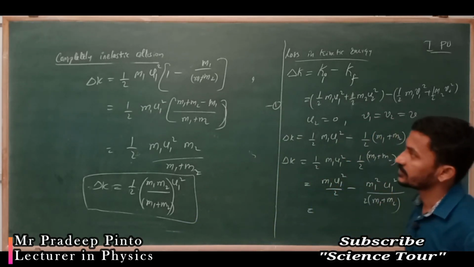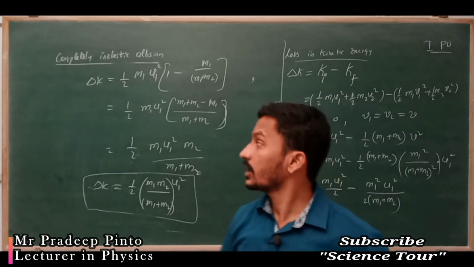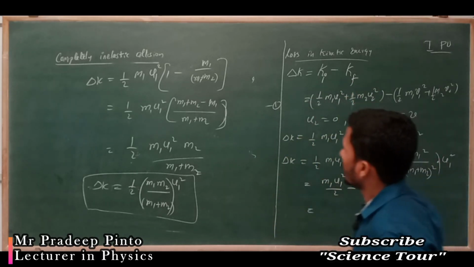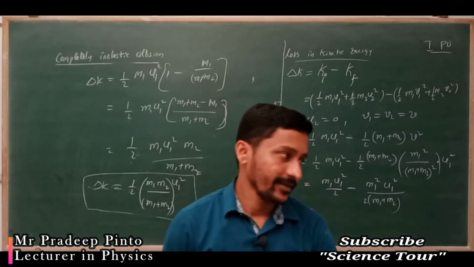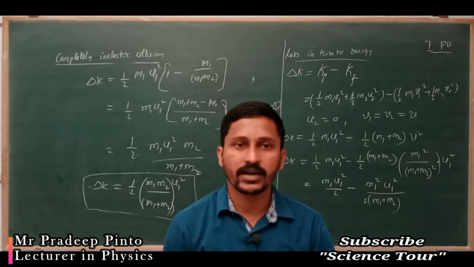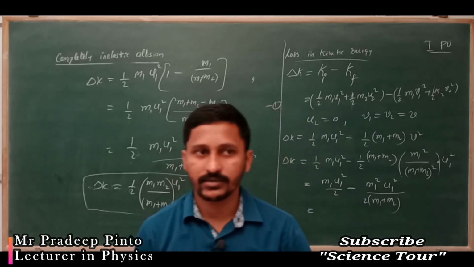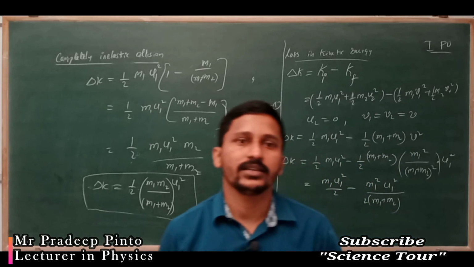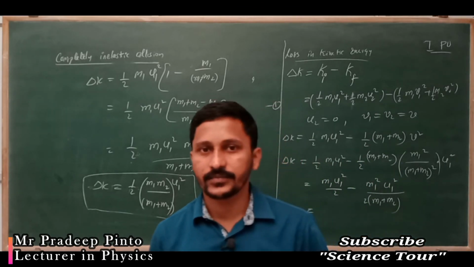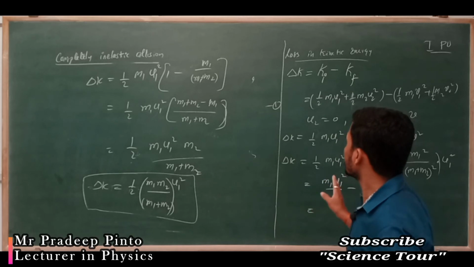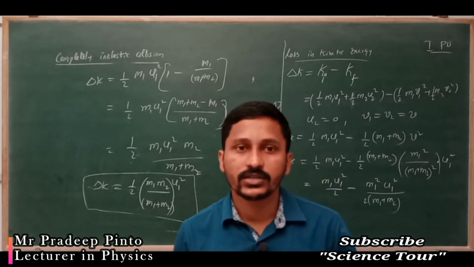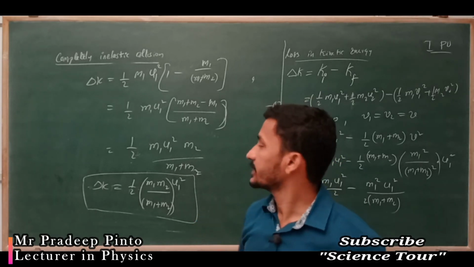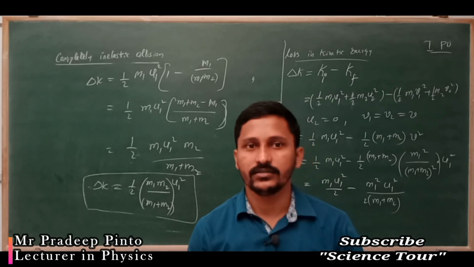This is sufficient for today's class about completely inelastic collision. Go through the derivation of the loss of kinetic energy. You may get it for 5 marks or 3 marks in the board examination, and you must know the formula for the competitive examination. So this is the derivation for the change, or loss, in kinetic energy in the case of perfectly inelastic collision. Thank you very much.